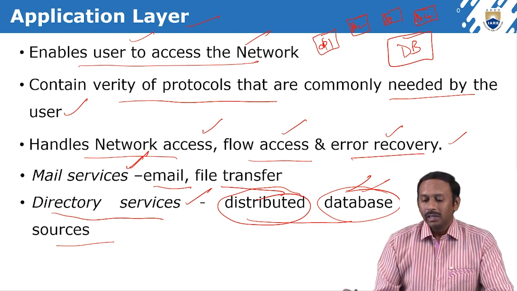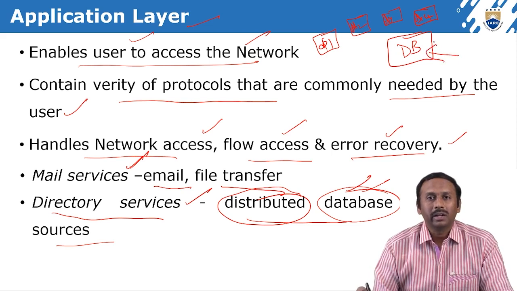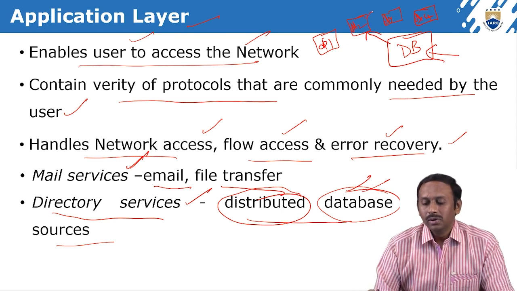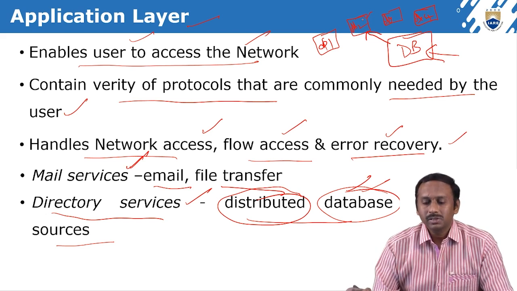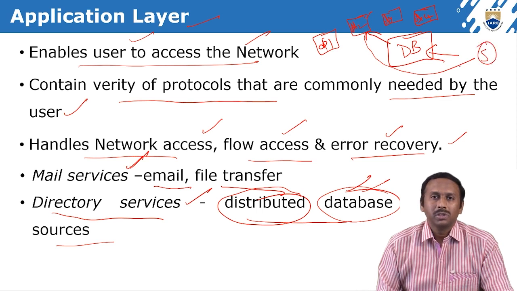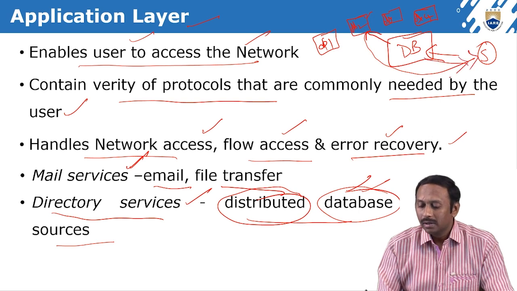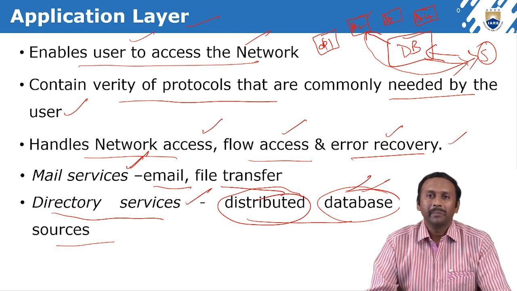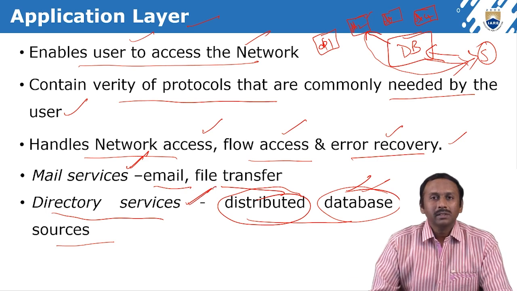Now what will happen? When any request arrives from across the world, this particular database redirects the request to the respective database. Clear? After getting the response from that database, it goes directly to the source system, so it looks as if the response is coming from whichever database was requested. This is how it happens in real time, and that is called directory services.